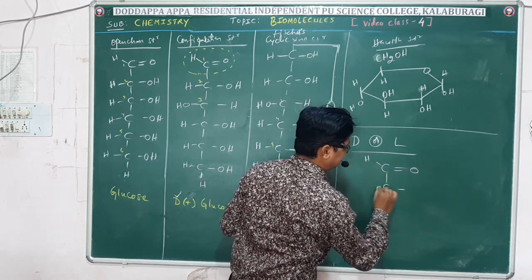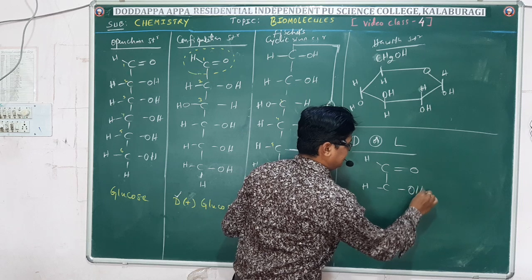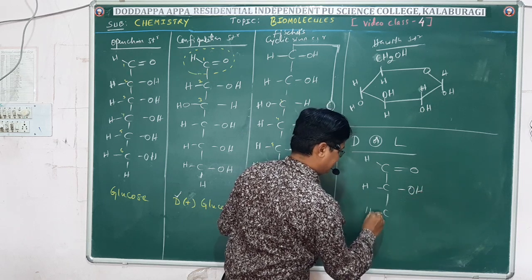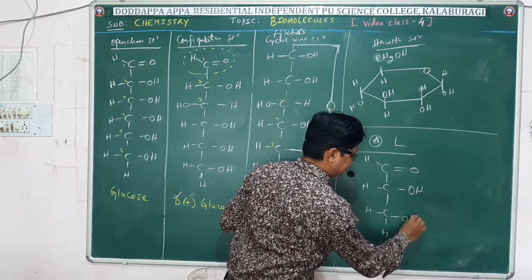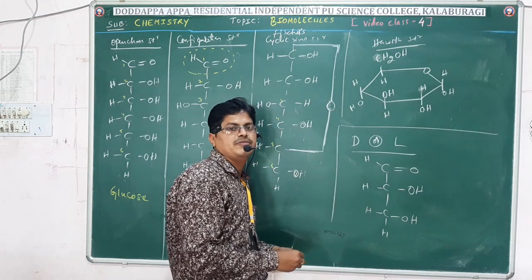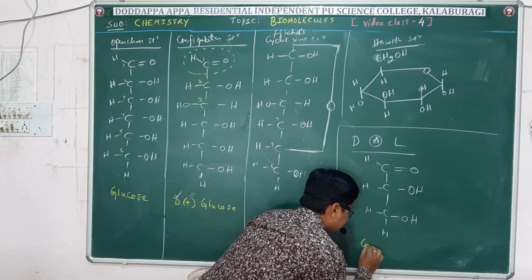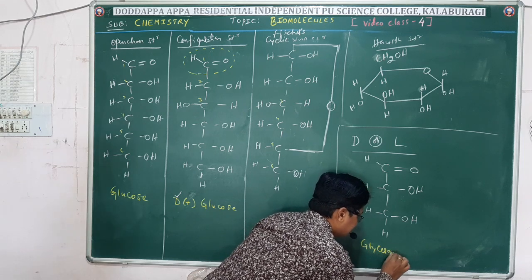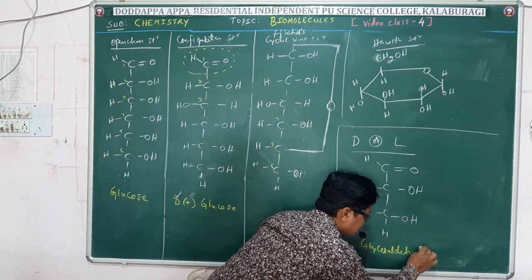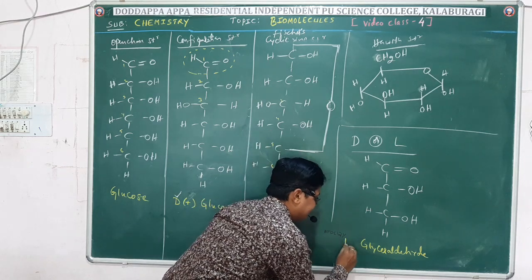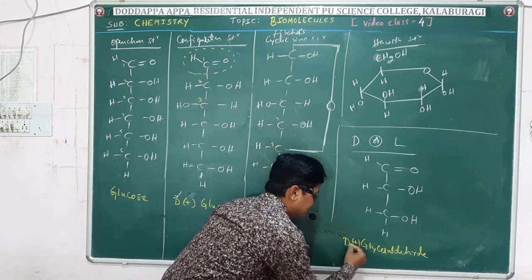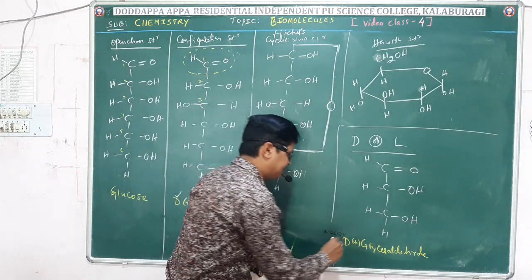It is a trisaccharide. Now let me write D-glyceraldehyde. So why have I written D here?